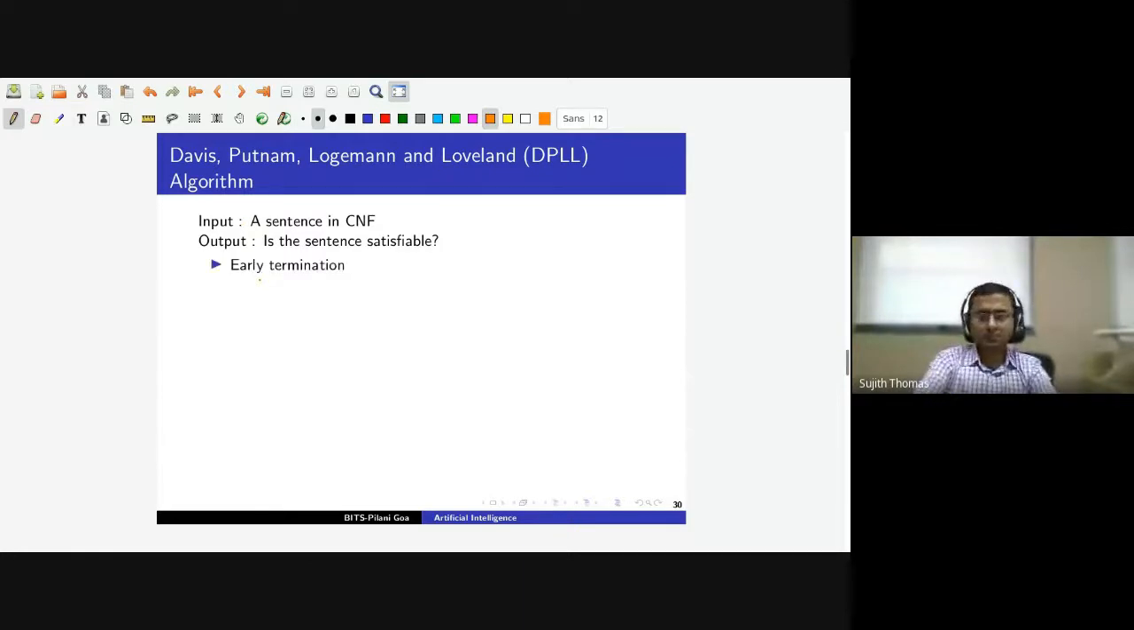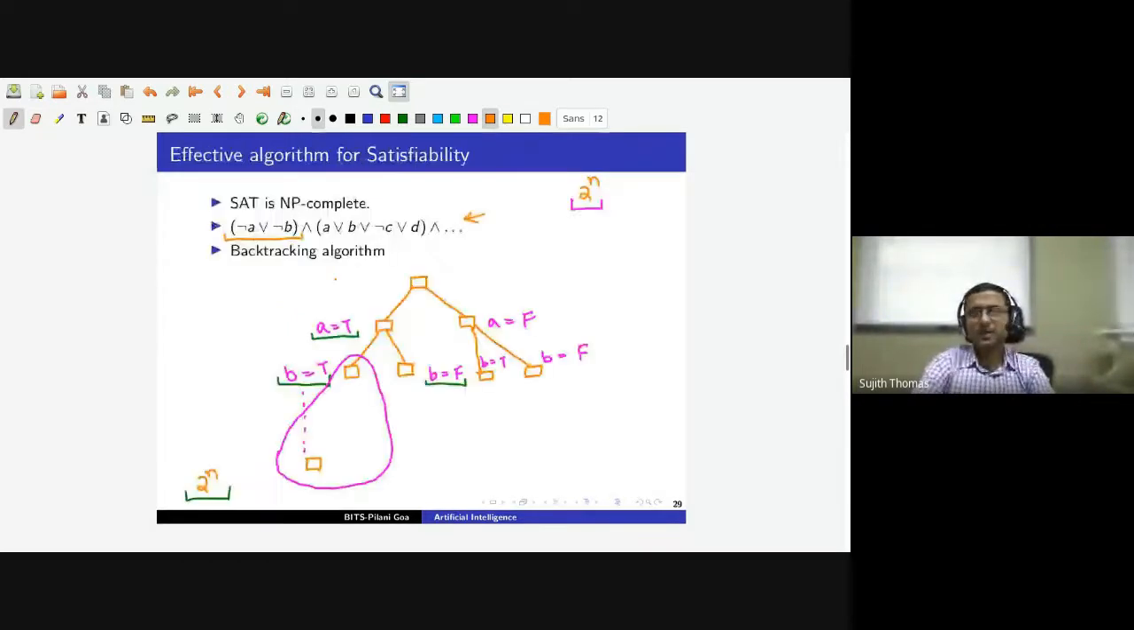As I was saying, we will be using several heuristics, which are basically techniques that work well in practice. We will look at three heuristics today. The first heuristic is early termination, which is exactly what I described in the previous slide. If we find that some clause cannot be satisfied, then we terminate that sequence of assignments and try some other sequence.